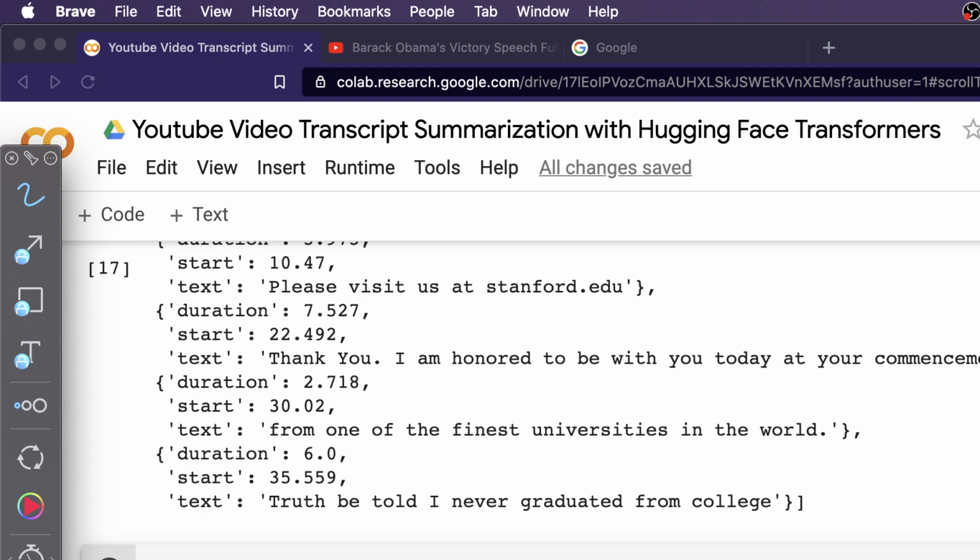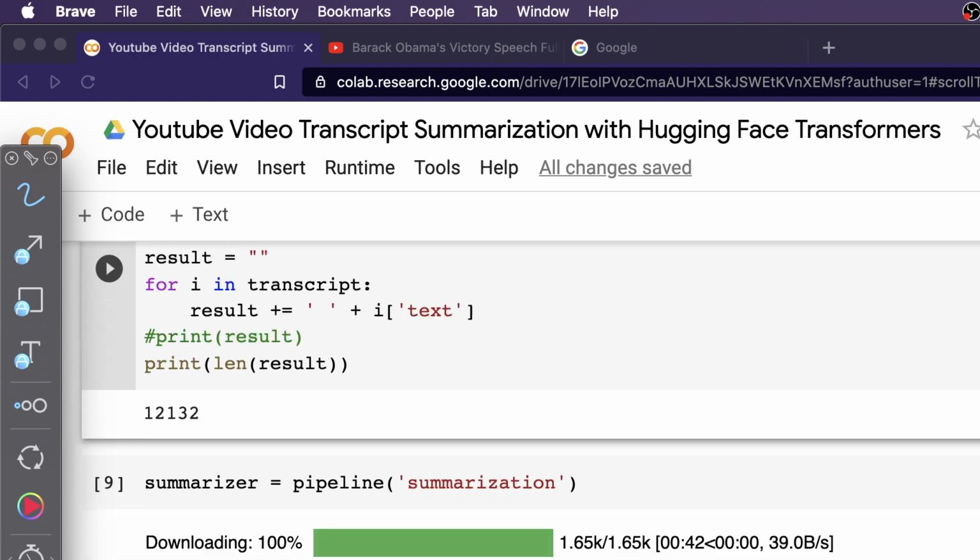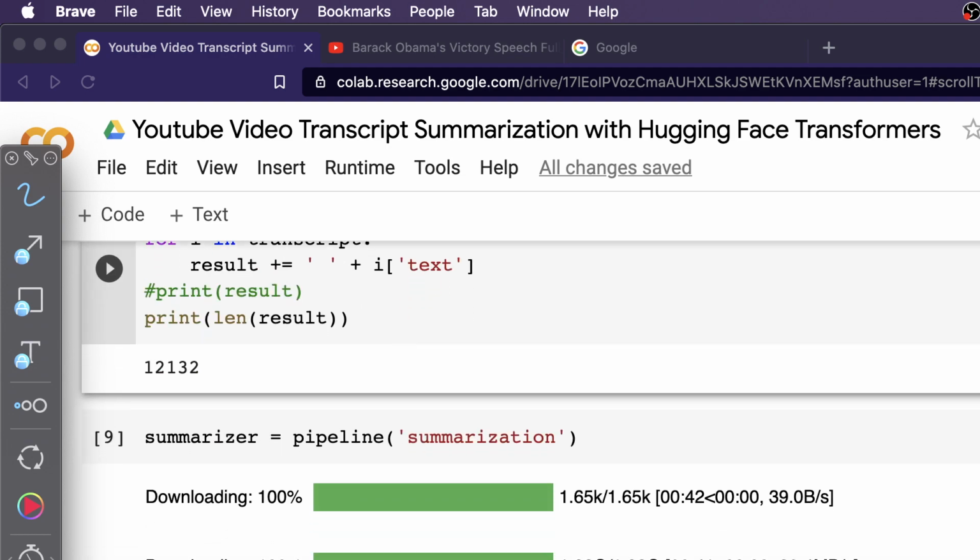After we do this, finally we have our result, and you can see the size of our result. We have got 12,132 lines so far in the video that we have used. The next thing is, the transcription part is now finished. The first part of this project was getting the text transcript of the video that we wanted to summarize, and that is in place right now. We have successfully got the text of the video that we wanted to transcribe.